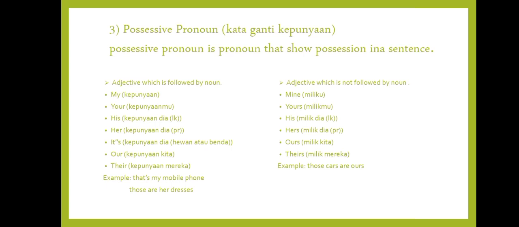The first is adjective, which is followed by a noun. It is a personal pronoun that starts as an adjective followed by a noun in the form of my is kepunyaanku, your is kepunyaanmu atau kalian, his kepunyaan dia laki-laki, her kepunyaan dia perempuan, its kepunyaan dia untuk benda atau binatang, our kepunyaan untuk kita atau kami, and their kepunyaan untuk mereka.